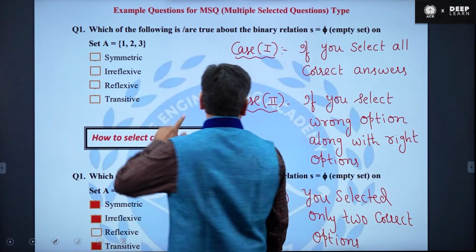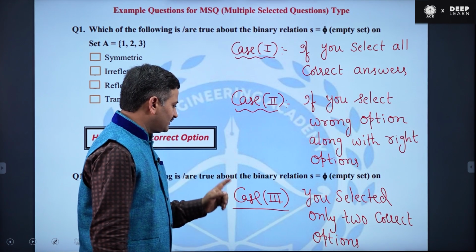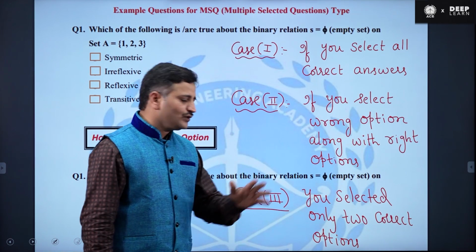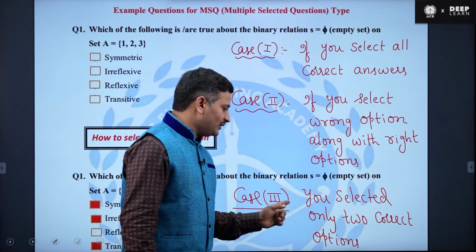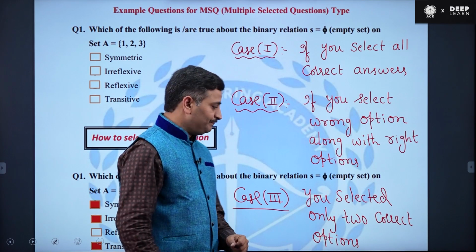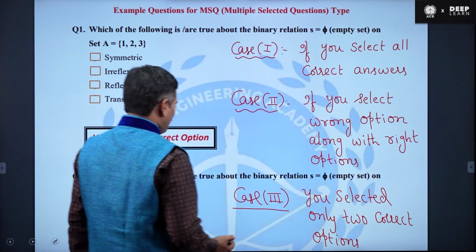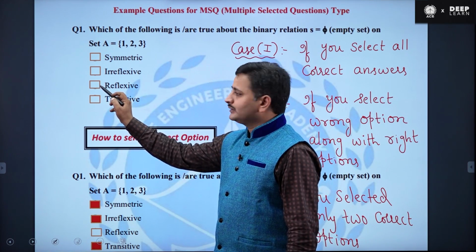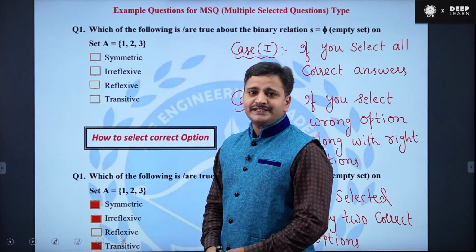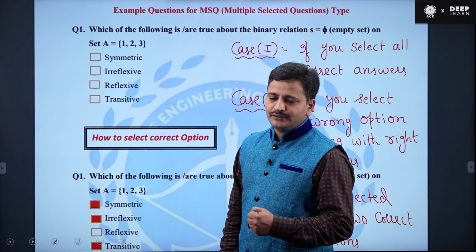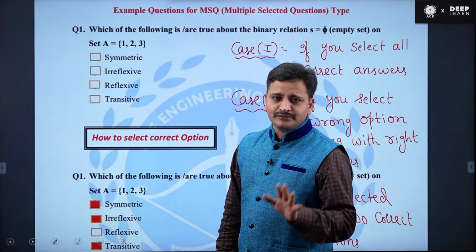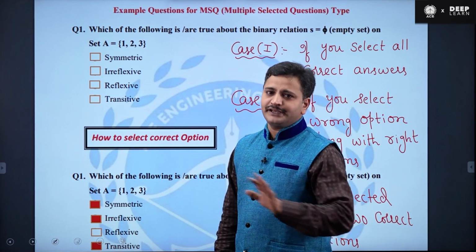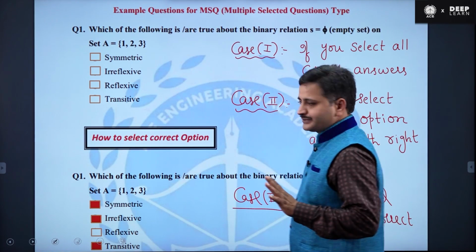I hope the first case is clear, the second case is clear, and the third case means if you select only a few options which are correct, and leave out a few options which are also correct, then you will not get marks. And case number 4. Suppose you have chosen directly reflexive, which is the wrong answer for this. In that case, you will not get any negative marks, and you will not get any positive marks either. Even if you take a wrong option, you will not get any negative marks. So these are the 4 cases.